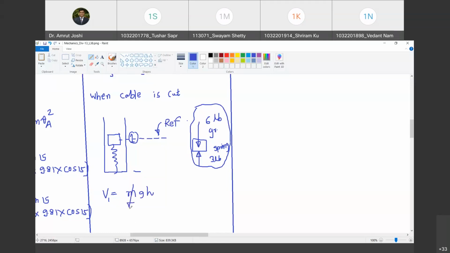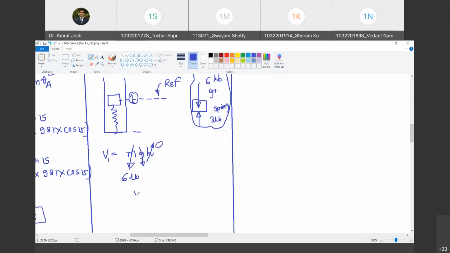Where m is 6 pounds, and g is the gravitational constant that you have to substitute in this system of units. But what is h? h is the distance of the object from the reference position. As I have chosen this as the reference, it is 0. Do you agree with me? Yes, sir. So this is the gravitational potential energy at position number 1.